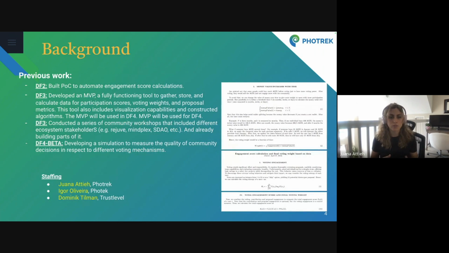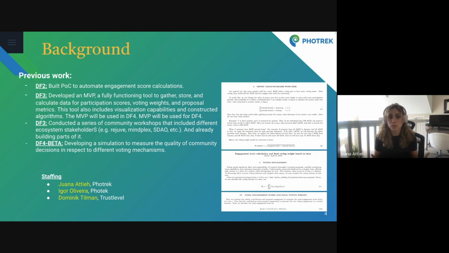So just a bit of background on our work. In Deep Funding 2, we built the proof of concept to automate how these scores have been calculated within Deep Funding, specifically the engagement scores. As you may know, voting weight in Deep Funding is based on an engagement score that you accumulate by engaging on the proposal portal and the square root of your vote of your HIX holding.